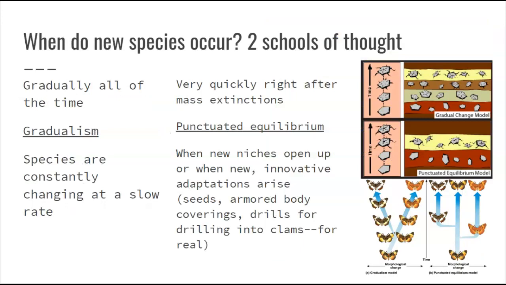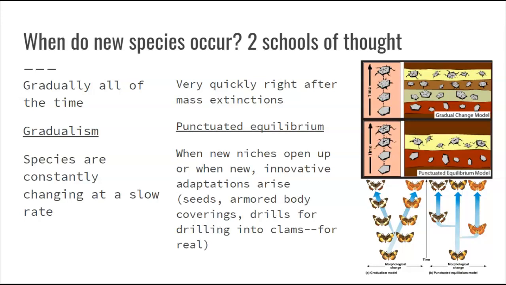now we know how they can come about, right? Which is also to do with isolation. Here's when it happens. There's two different schools of thought. One is called gradualism, which is saying that species are always gradually changing at a very, very slow rate, but they're just changing a little bit by little bit every generation.